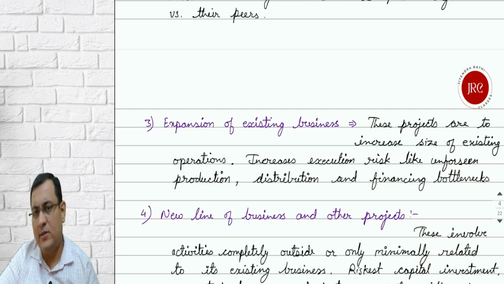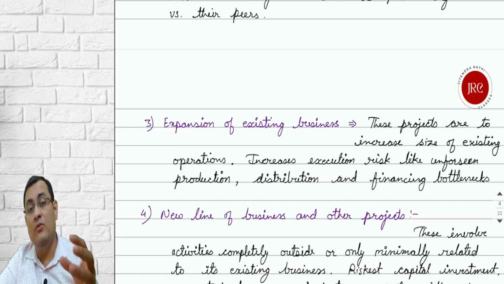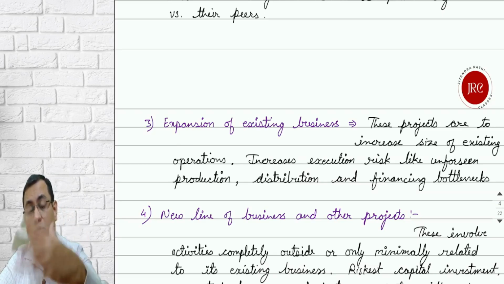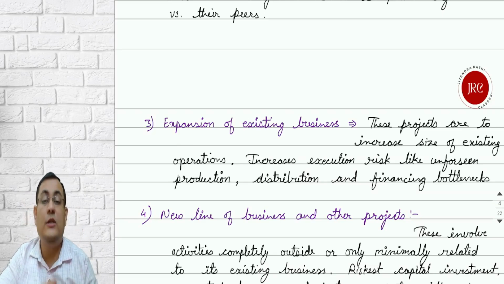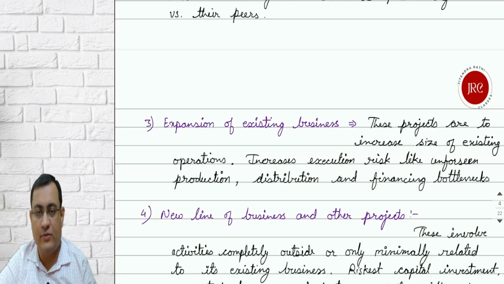The example is, let's say an infrastructure company is now getting into the cement manufacturing business. So cement is one of the core raw materials used by an infrastructure company. So this type of expansion comes under this third classification.